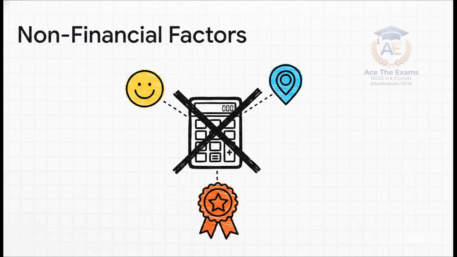Think about it. What is the state of staff morale? I mean, a highly profitable company with a miserable, burnt-out workforce is heading straight for a crash. What about the business location, or its overall market reputation? These elements are completely invisible in a standard T account, yet they are strictly tied to long-term sustainability. Mentioning these in your AO3 answers proves to us that you truly understand the real-world limitations of financial records.